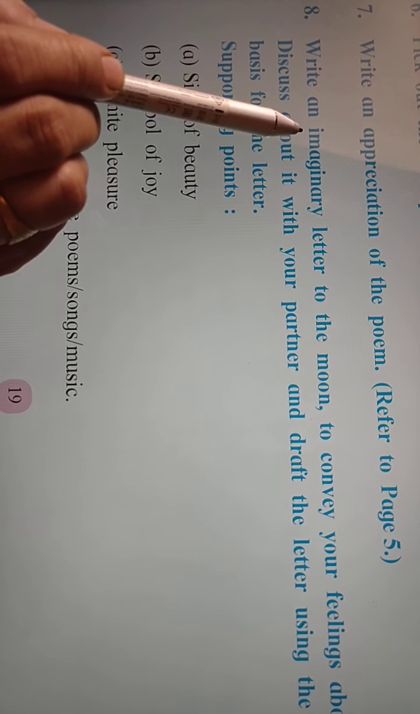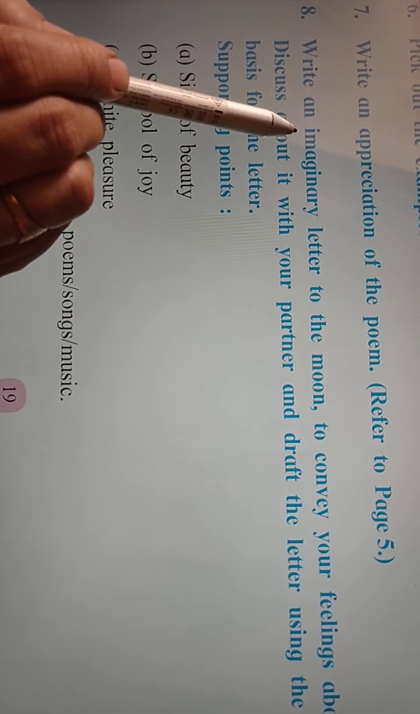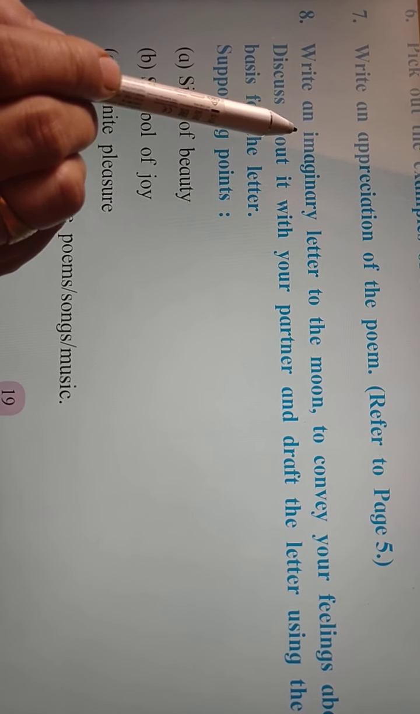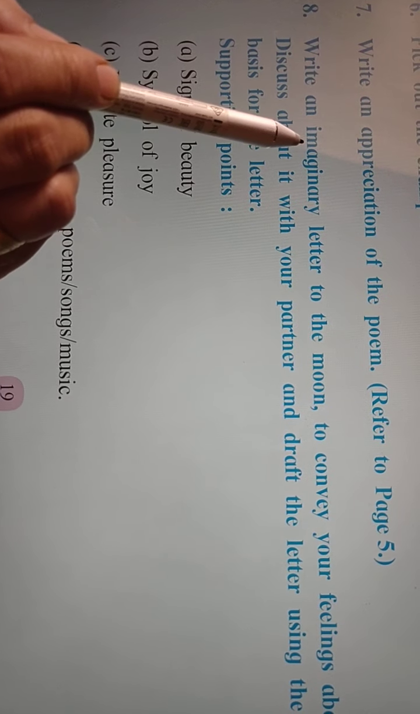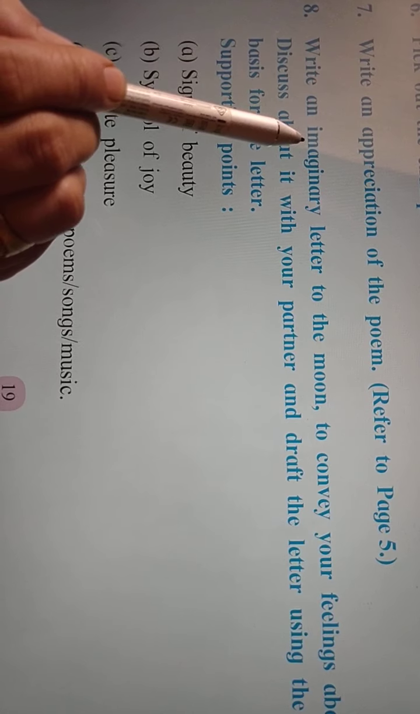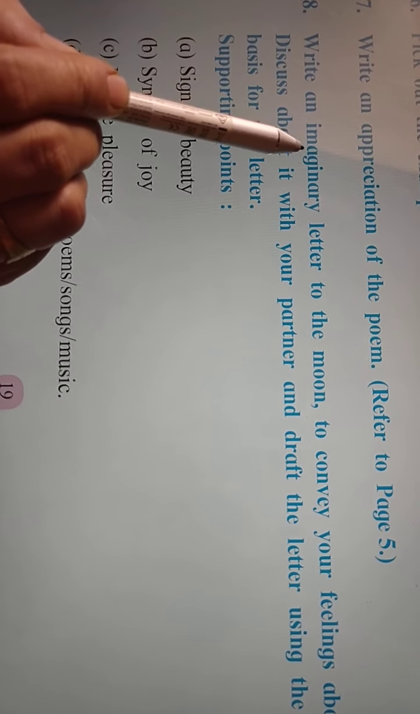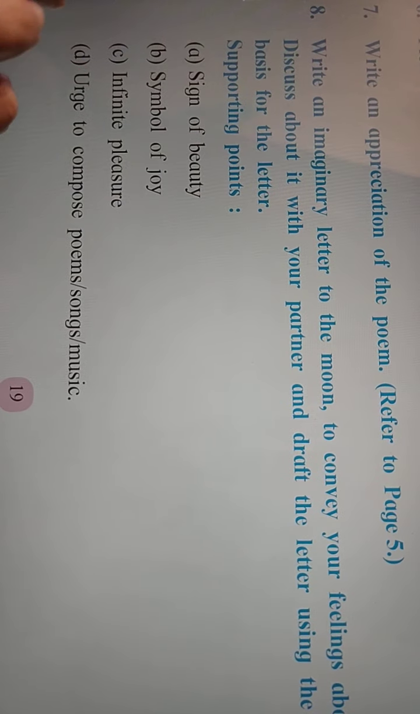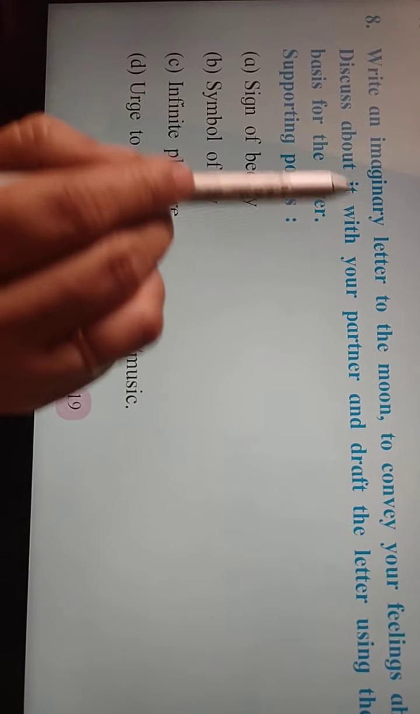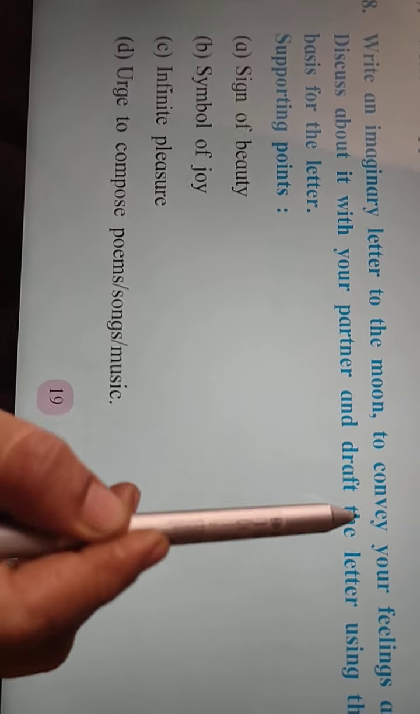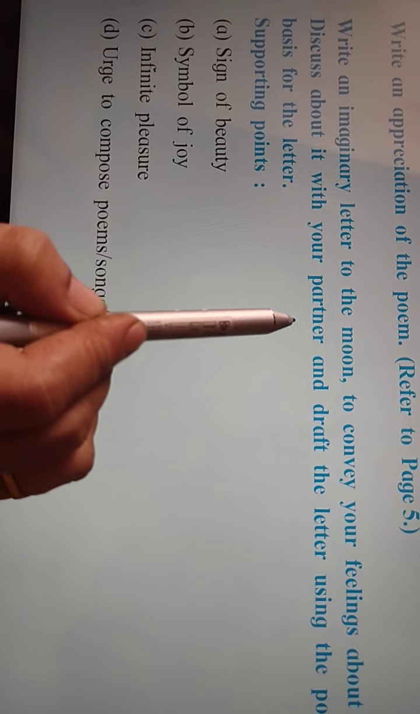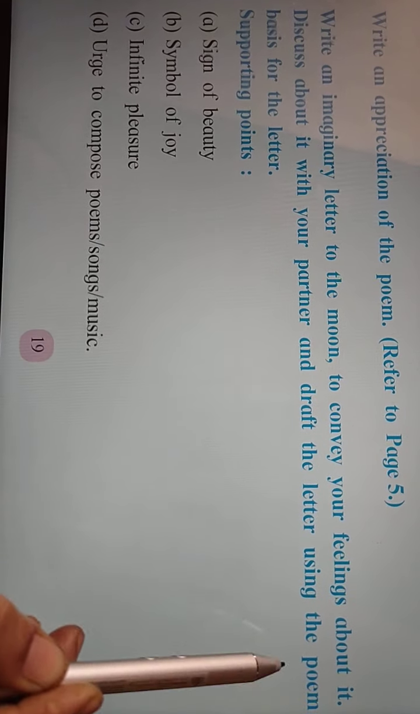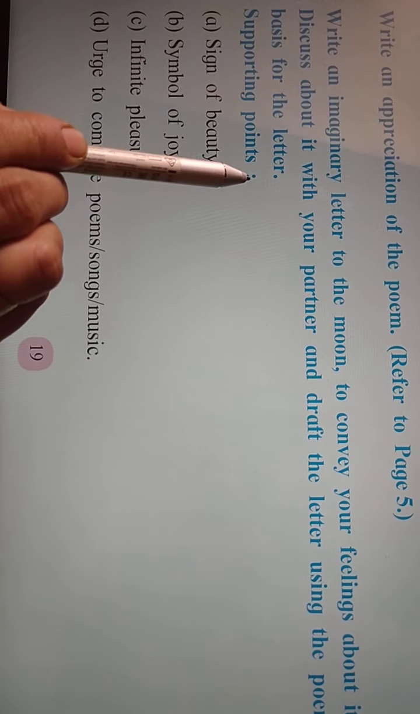And the last point is theme or central idea. The theme of this poem is, the poem is a request of a child to the moon. Through this request, the poet is describing villagers' life which is full of dangers and difficulties. The next question is, write an imaginary letter to the moon to convey your feelings about it. Discuss it with your partner and draft the letter using the poem as the basis for the letter.